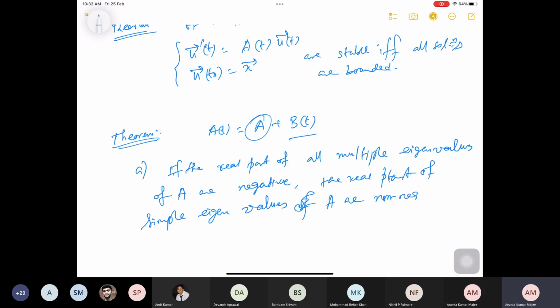What I put is non-positive, no? Yeah, non-positive.